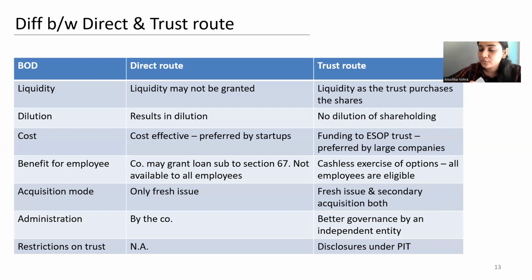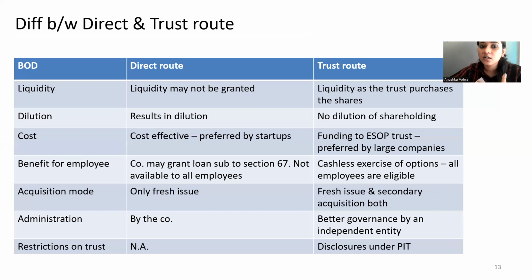In case of trust route, there can be both primary as well as secondary acquisition. In case of listed company, secondary acquisition would be purchasing shares from the stock market. But when it's an unlisted company, there's no stock exchange, so secondary acquisition would be purchasing shares from the existing shareholders. Administration, we have talked about that it becomes easier when the same is implemented through trust route. Restrictions on trust would be that trust has to comply with the insider trading regulations.